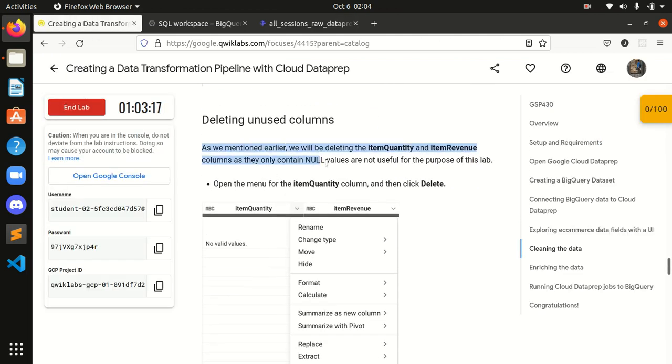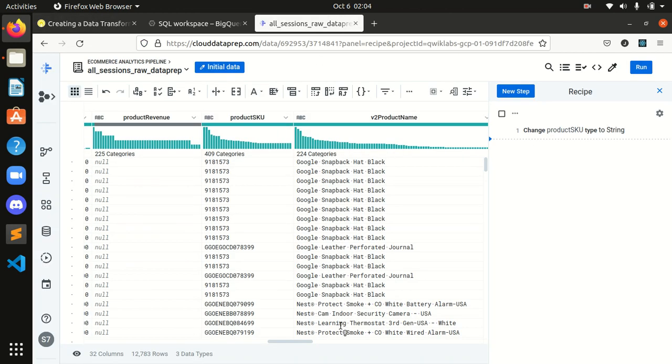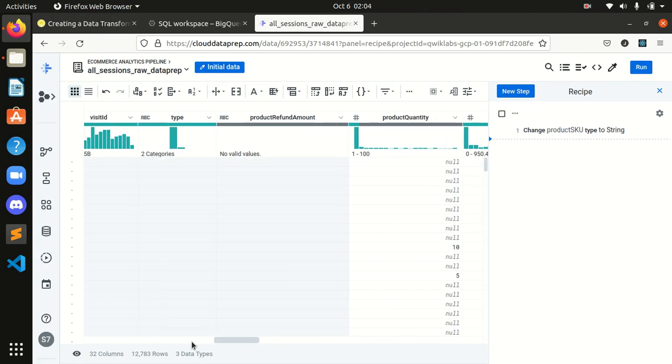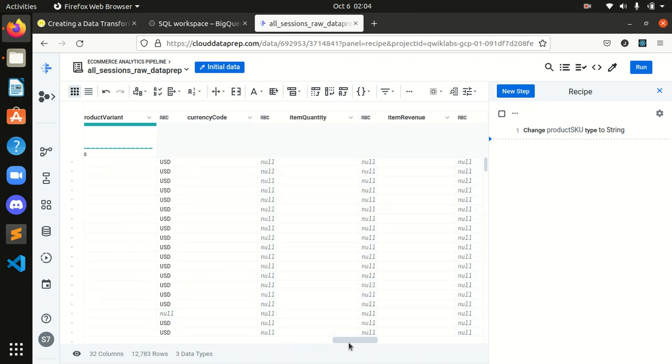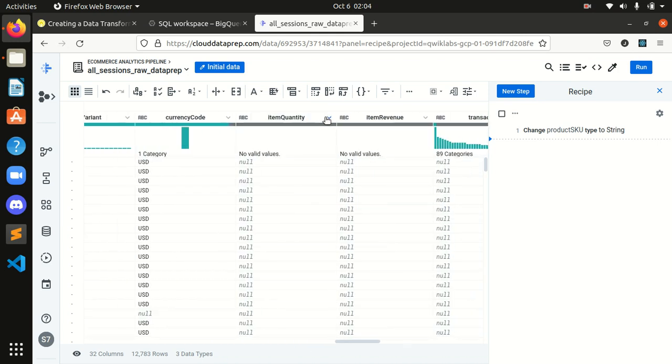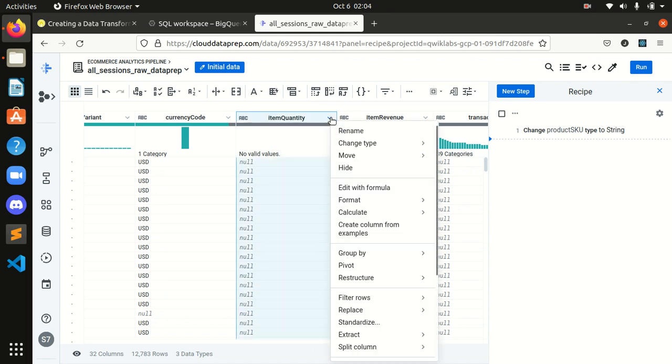Deleting unused columns. As we mentioned earlier, we will be deleting the item quantity and item revenue columns. Open the menu for the item quantity column, then click delete. First we will delete item quantity, then item revenue. So let's search, guys, where is this column? It starts from item quantity. Here it is, guys, item quantity. I will click over here, and from here I will delete this.